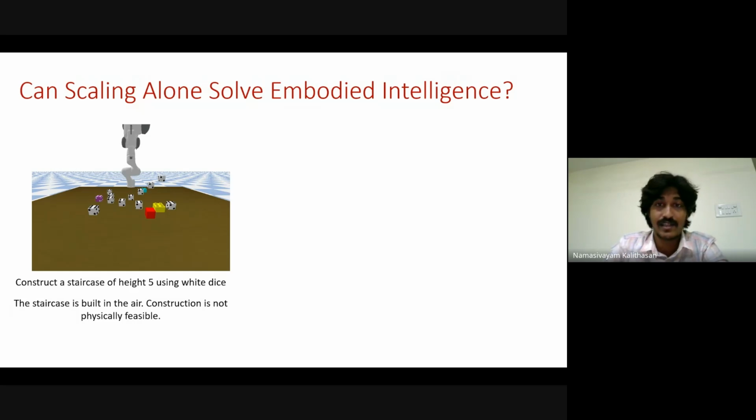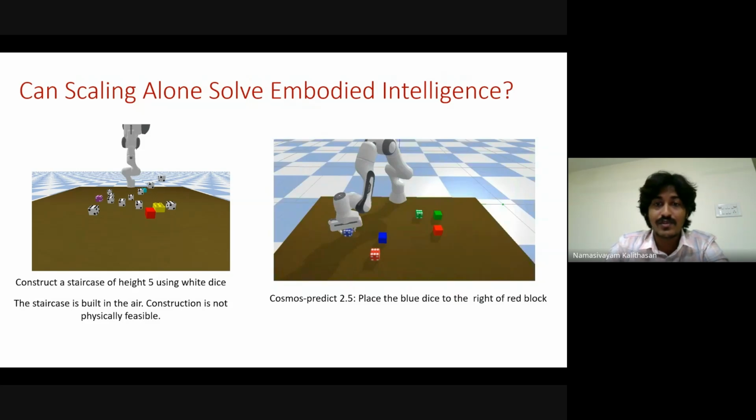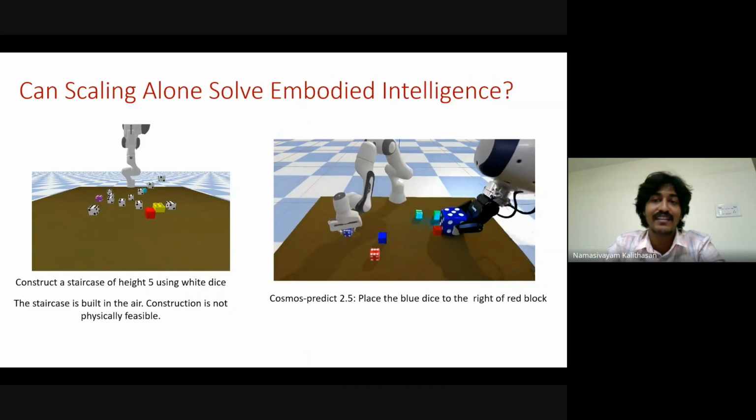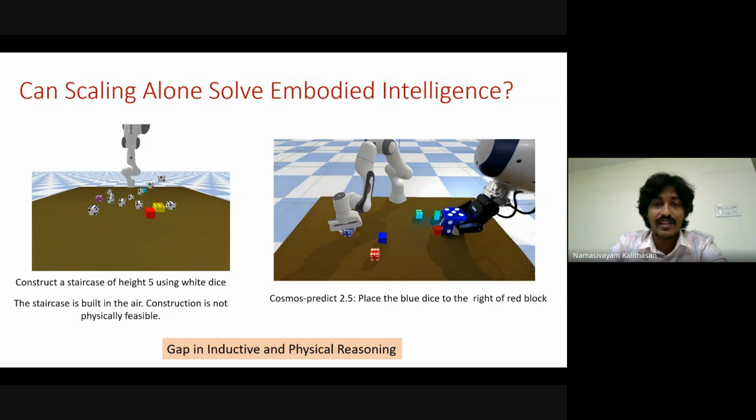fail in physical feasibility. This is another example with Cosmos 2.5 Predict, a world model by NVIDIA. The instruction is to place the blue dice to the right of the red block, and what it does is this. Technically, this is what it has seen in the data, and hence it is doing that. It doesn't reason about which blocks are present in the world, what the scale of these objects is, or where I have to place the object. It just does whatever it has seen in the data. So there's a gap in the inductive and physical reasoning that we can see in these foundation models.